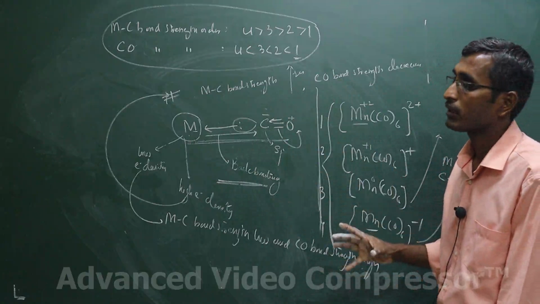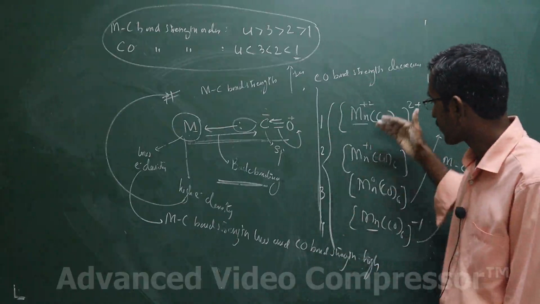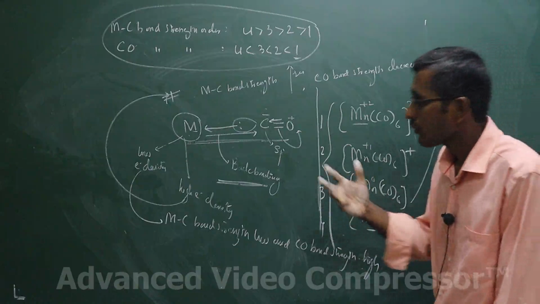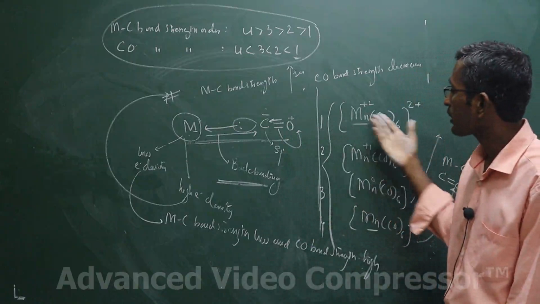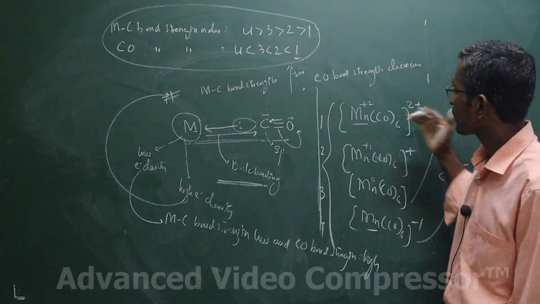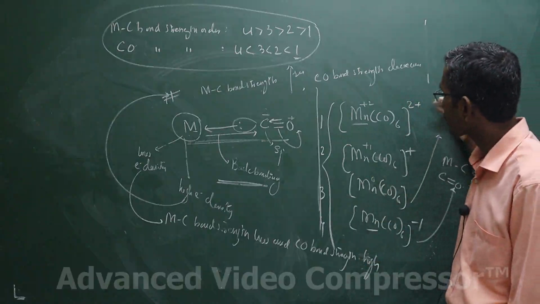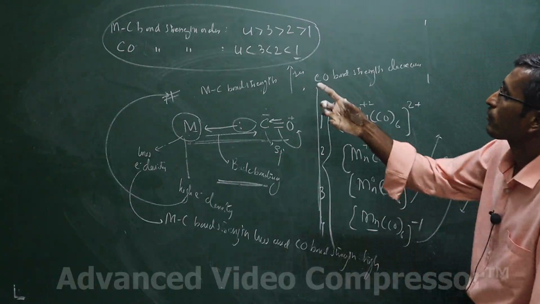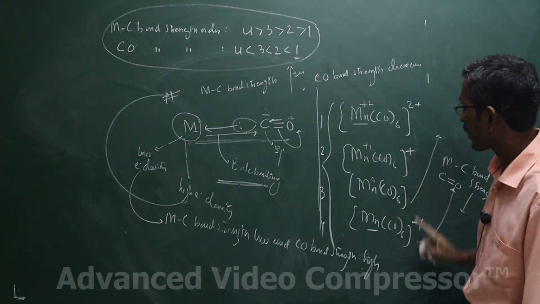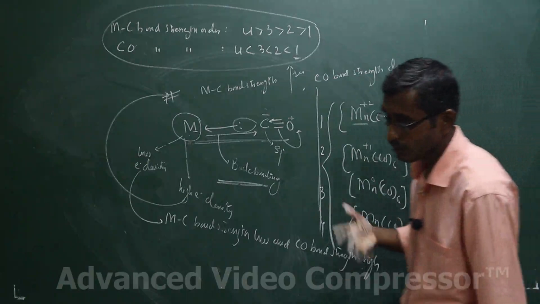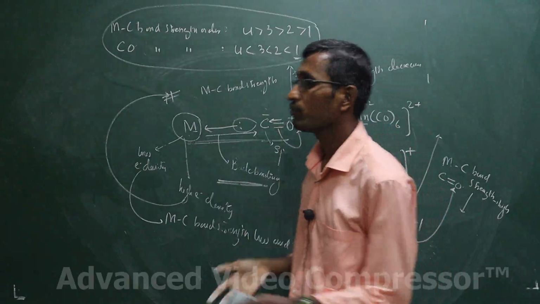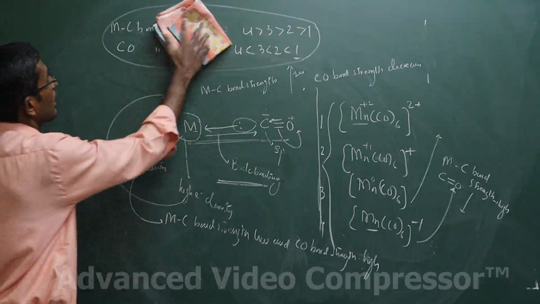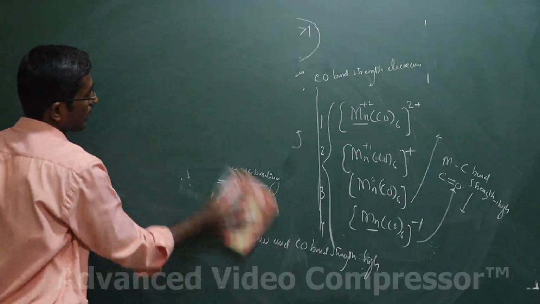Sometimes they may give the values themselves, four values, for example 1000 and other different values, and ask you to match the values to the complexes. The one with the highest CO value will be for this, and the lowest CO value will be for this. Those things have to be understood, students, as they could be asked in the competitive examination. That is the end of our back bonding and the structure of the metal carbonyls.